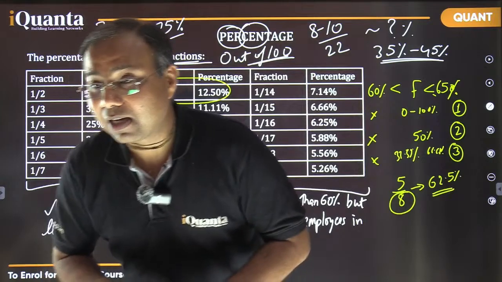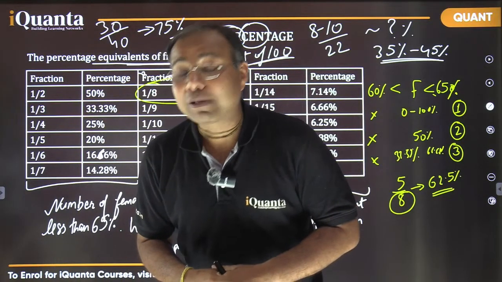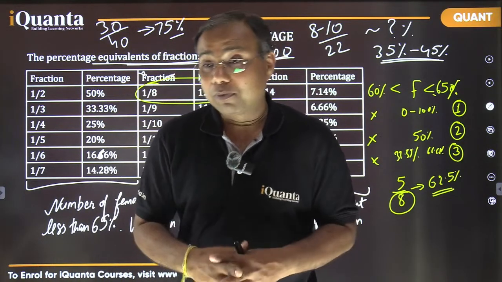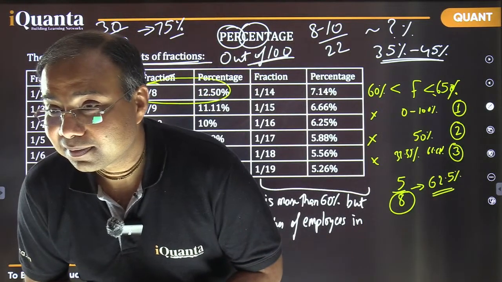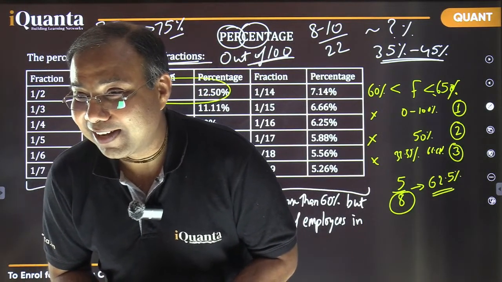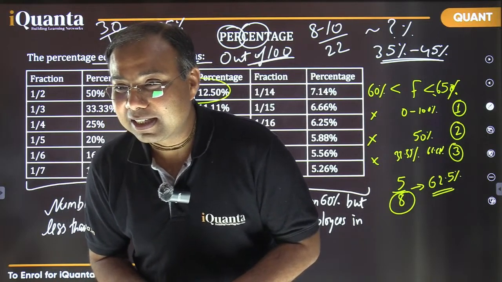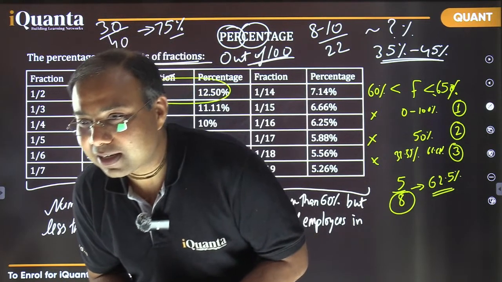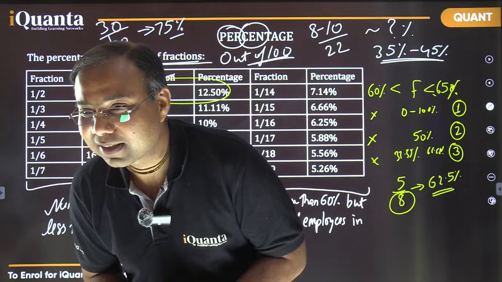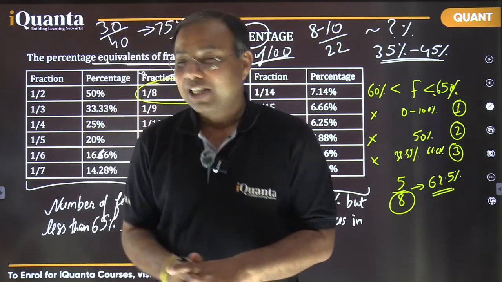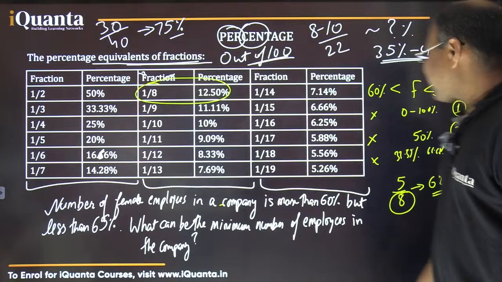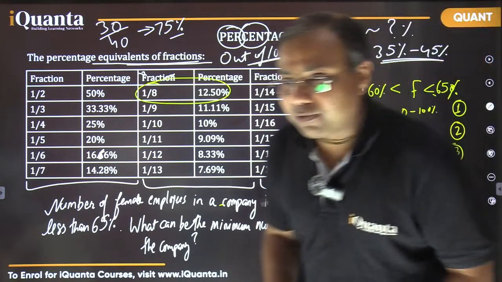Yes, 5 females and 3 males. So that is the smallest number possible here. Okay, moving further. Yes, Atharva, what you have done is perfectly fine. Good. Okay, quickly moving to the next part now. Is it clear to everyone?